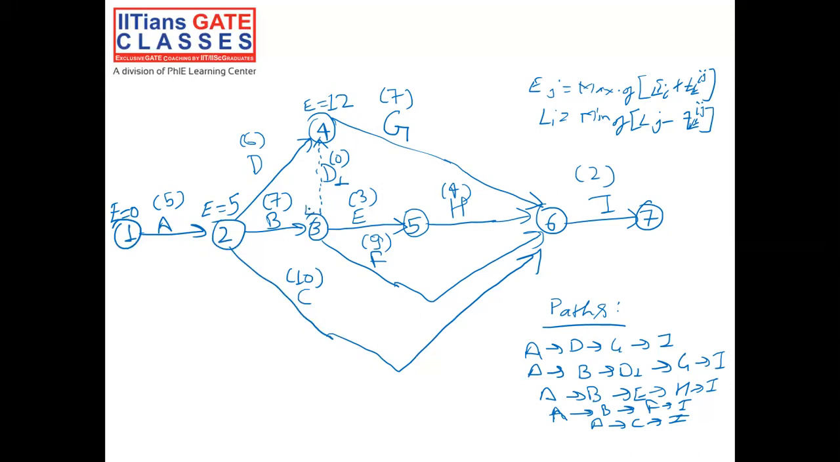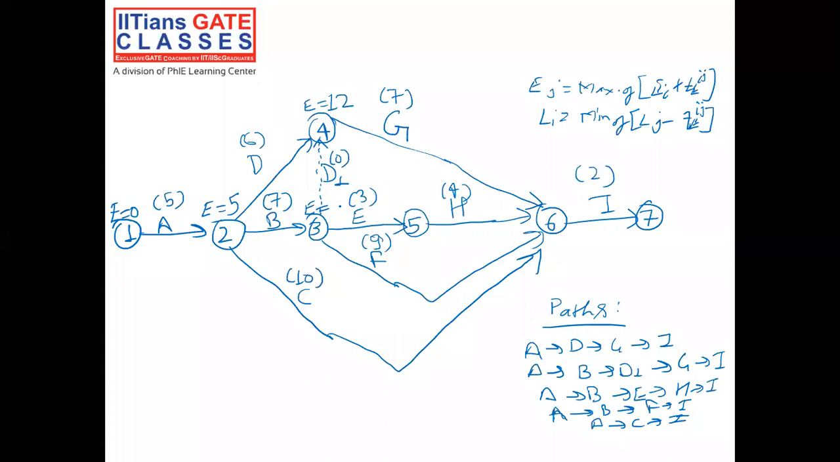For event 3, E would be equal to 5 plus 7, that is 12. Then for event 4, 12 plus 0 is 12, and 5 plus 6 is 11. So 11 and 12, maximum is 12. Now come to event 5. So E would be equal to 12 plus 3, that is 15. Now come to event 6.